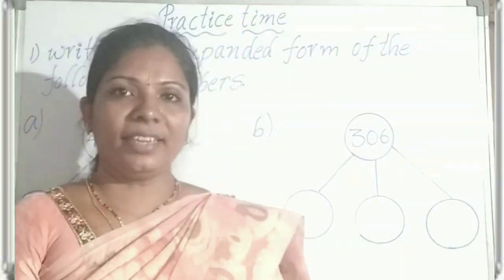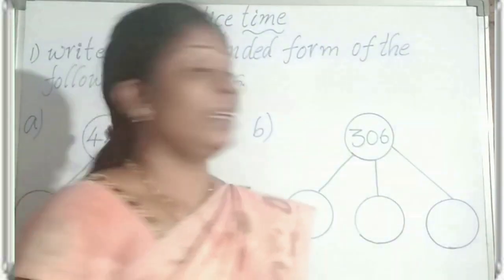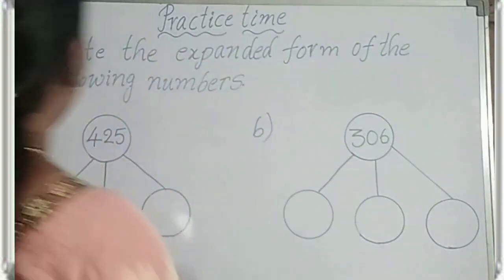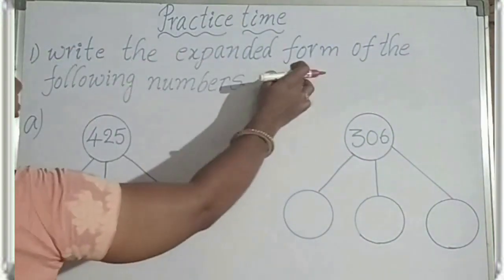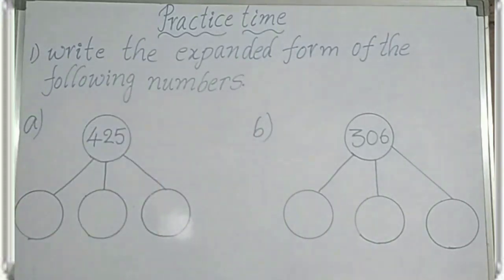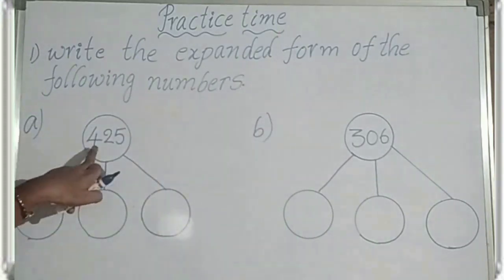The face value and the place value are both the same for any digit in ones place. Let us do the practice time. See here, what is the Roman here? Write the expanded form of the following numbers. What is the number here?